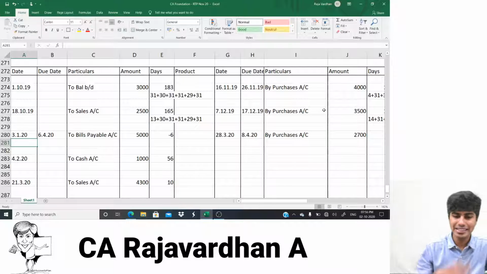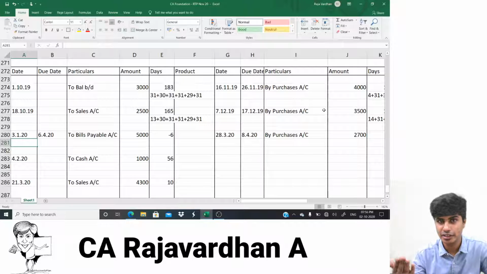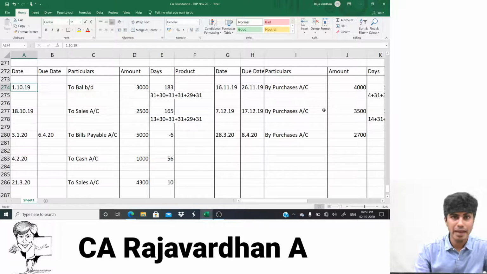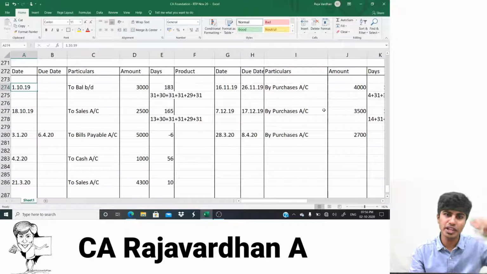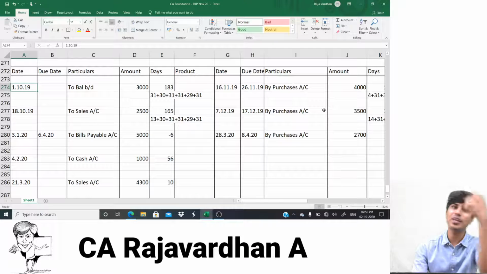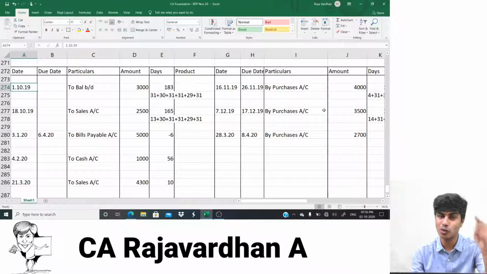An important point. That's the reason I told you to count from the next date till that last date. Now, when we go for balance brought down, this money is due as on 30th of September, the last date also. You computed interest on 30th of September. Now, if I pay the money on 1st of October, still I would have to pay interest for one day. That's not the case for 18th of October. On 18th of October, I have sold goods. If I receive money on 18th of October only, I will not charge interest. Why? Sold on that day, received on that day. Whereas 1st of October is the opening balance, meaning last year only he had to pay me money. So even if he pays me on 1st of October, I will charge interest.